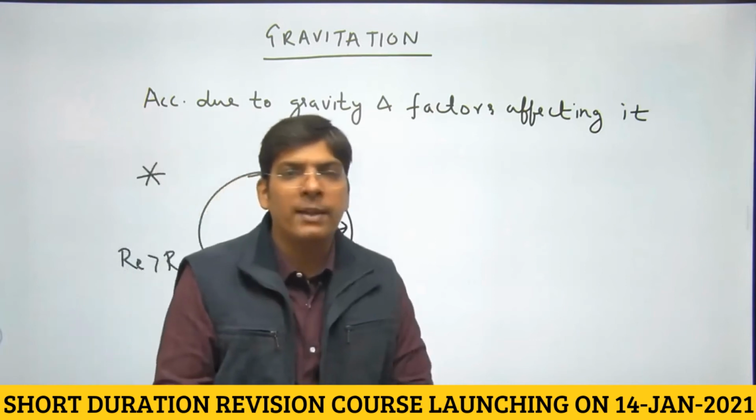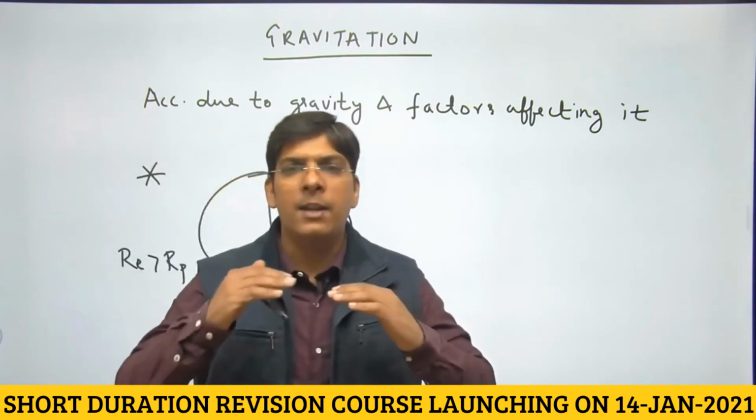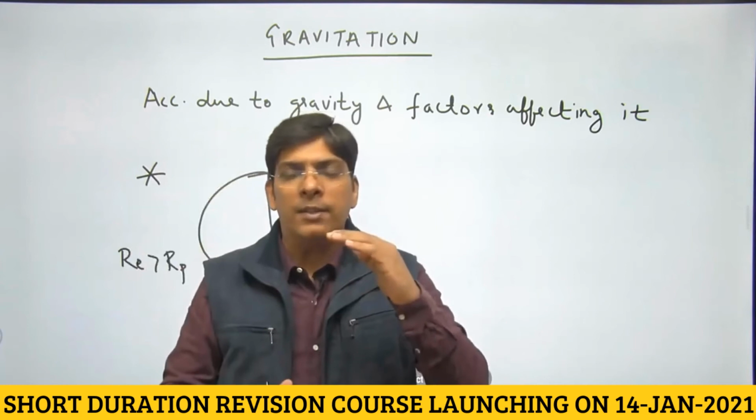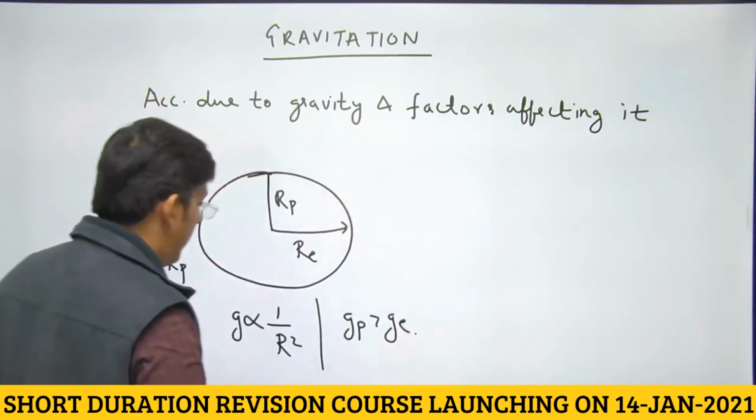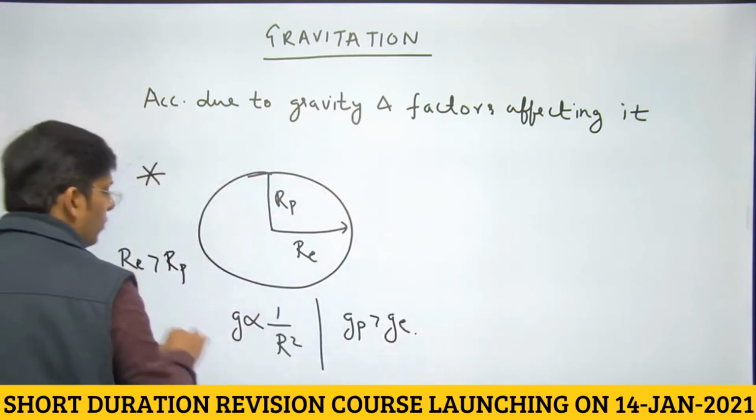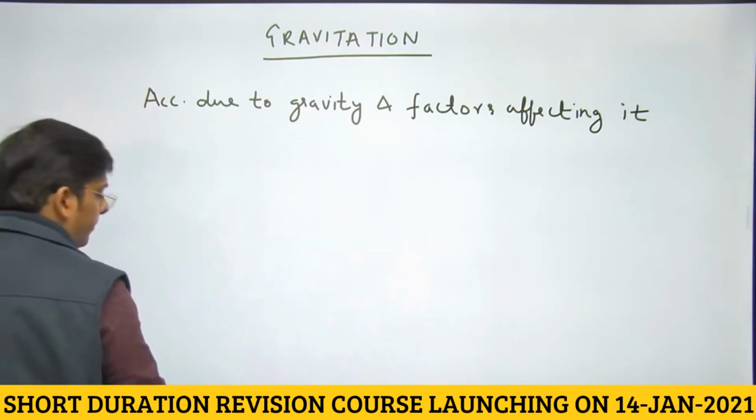So actually the 4 factors affecting the acceleration due to gravity are: height above the earth's surface, depth below the earth's surface, rotation of earth, and obviously the shape of the earth. Let us do some simple problems based on this.